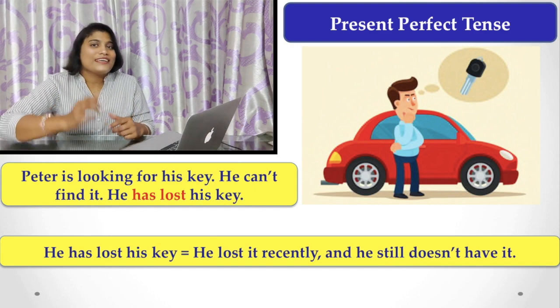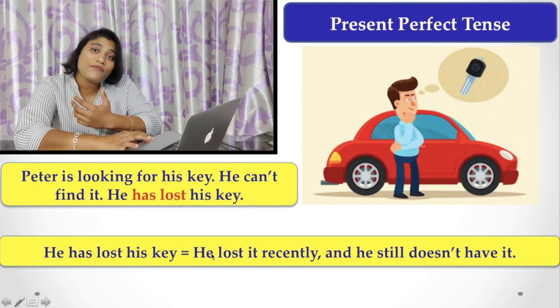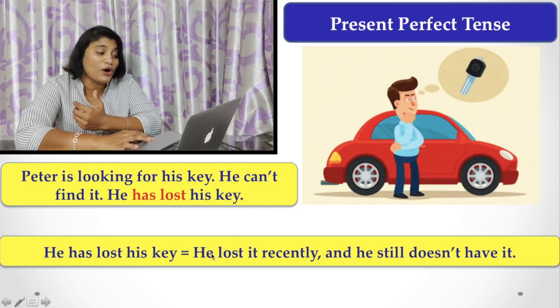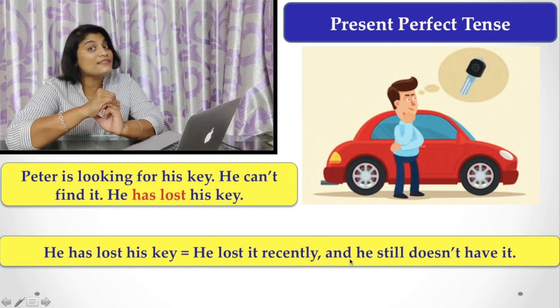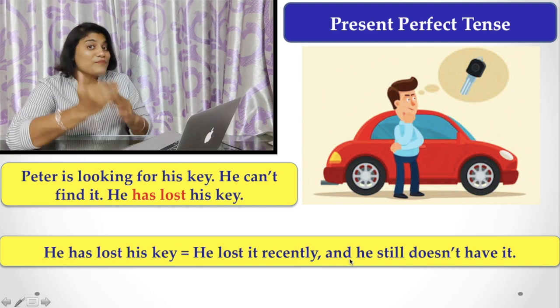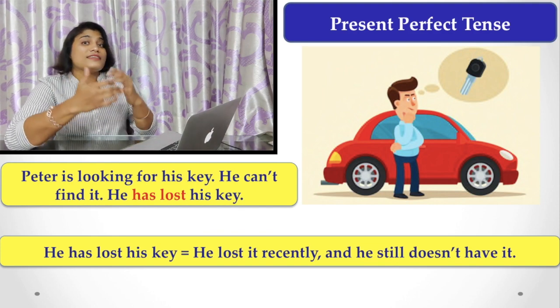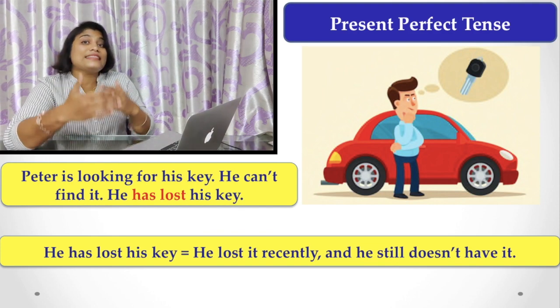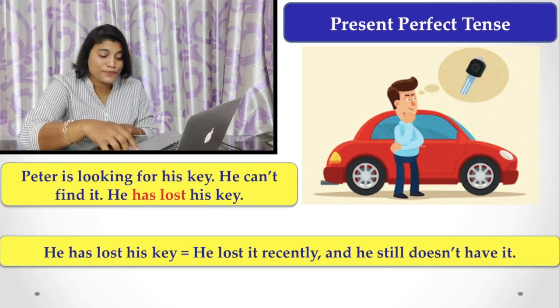Why has lost? This is the main thing here. I have used has lost because he has lost it recently and he still doesn't have it. Something happened in the past, but its result is still in the present. In that context, we have to use present perfect tense.